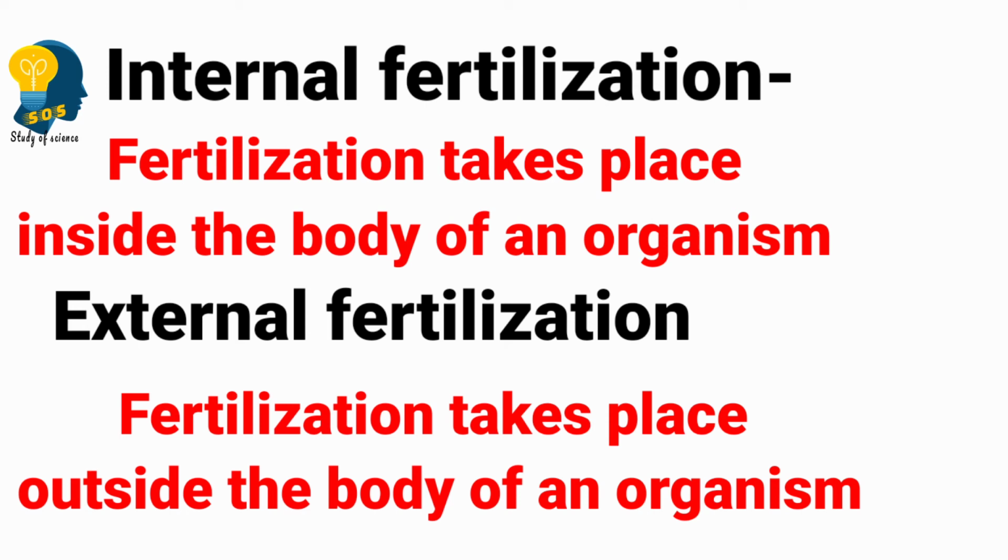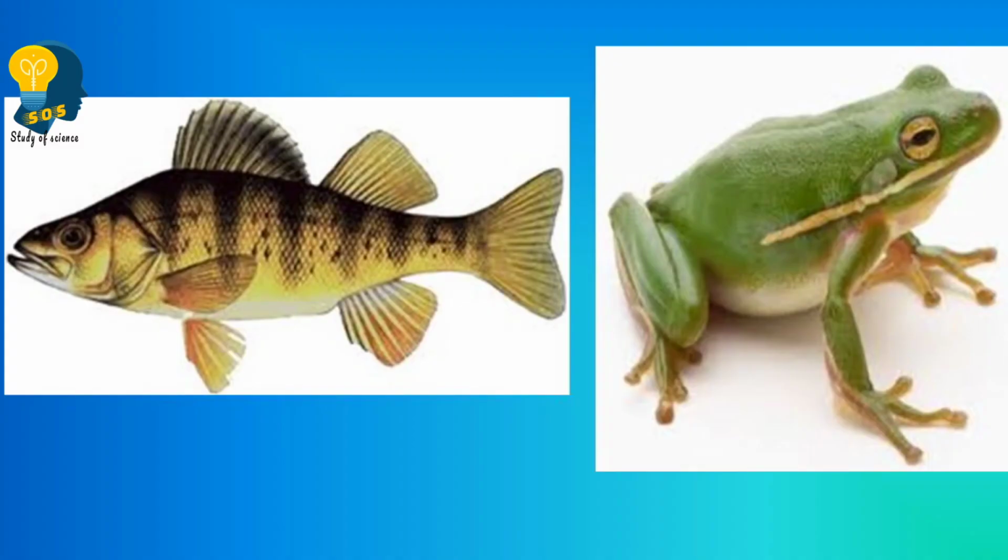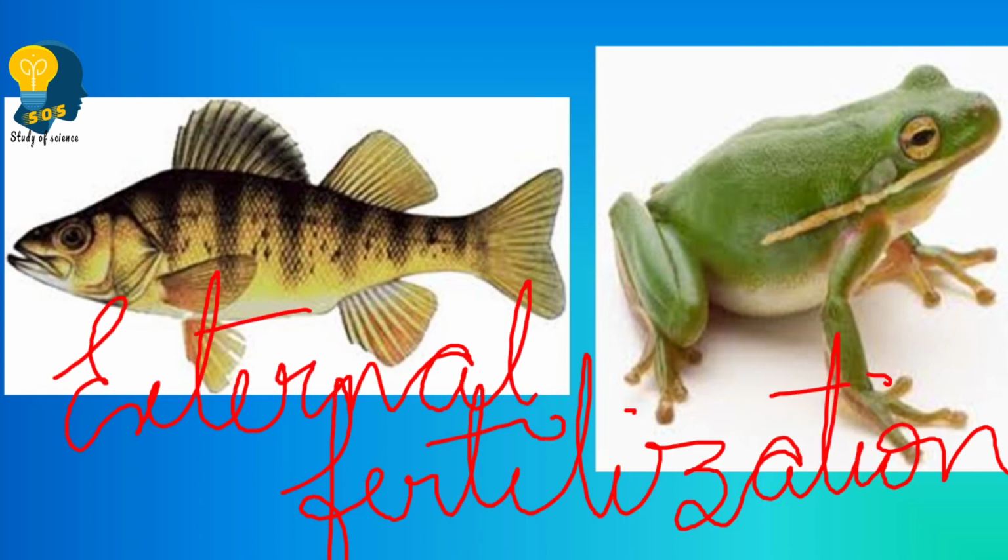Correct? And we can see external fertilization in the aquatic animals. What are the aquatic animals? Some of the examples are the frog and fishes, and there is a variety of fishes. Correct? So these fishes undergo external fertilization. Clear?